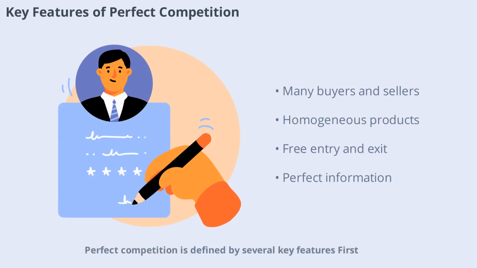Perfect competition is defined by several key features. First, there are many buyers and sellers, so no one can control the market price. Second, products are homogeneous, meaning they're identical in every way. Third, there's free entry and exit, so new firms can join or leave without barriers. Fourth, all participants have perfect information about prices and products. These features ensure that prices are set purely by supply and demand, and resources are allocated efficiently.